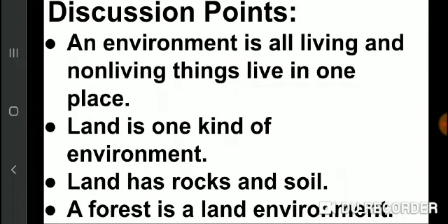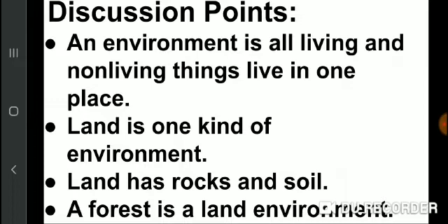Dear students, you know many animals live in forest like tiger, lion, elephants, giraffe, etc. Do you know why these animals live in forest, not in prairies or desert? Actually, they eat leaves of plants and meat of other animals.